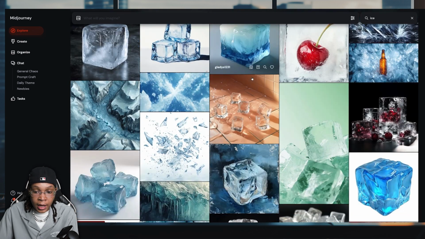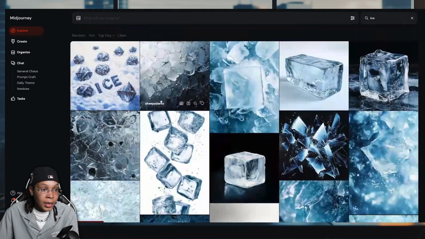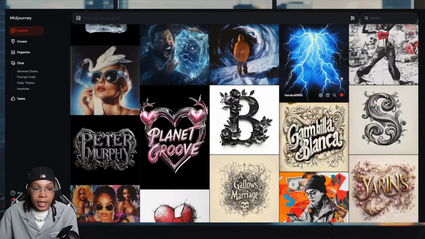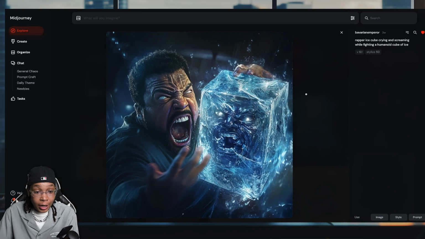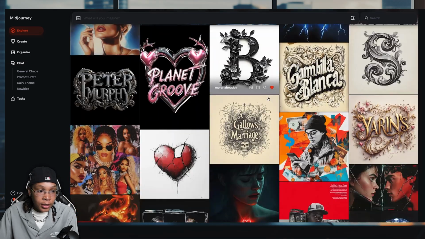Let's go ahead and save that. I like how all these ice cubes are kind of stacked up. But let's go into my likes. I already have a good flow of stuff that I've used. I can use this to get inspired by. I would do a cover something similar, but I want to take a photo of this and then redo it. I'll probably do that when it gets cold outside, but just to get inspired. That's all this is, to get inspired.